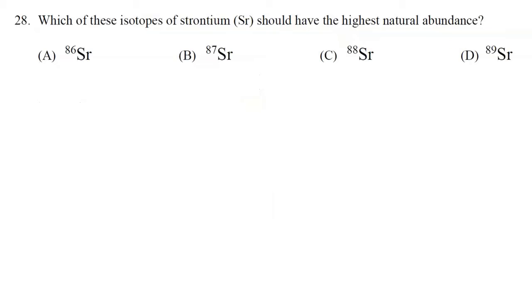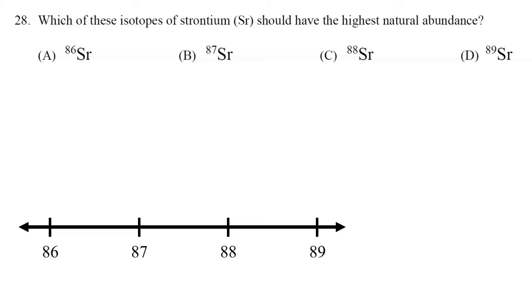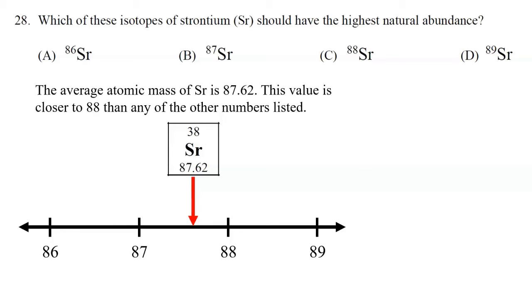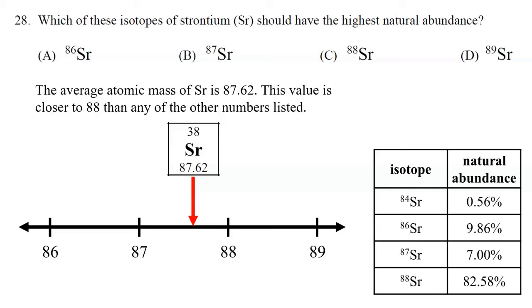Okay, this is question 28. Which of these isotopes of strontium should have the highest natural abundance? We have isotopes with mass numbers of 86, 87, 88, and 89. Now, if we look on the periodic table, strontium has an average atomic mass of 87.62. So this value, 87.62, is closer to the number 88 than any of the other numbers listed in this question. So the correct answer is going to be the isotope whose natural abundance would be highest and is also closest to the average, and that works out to be 88.